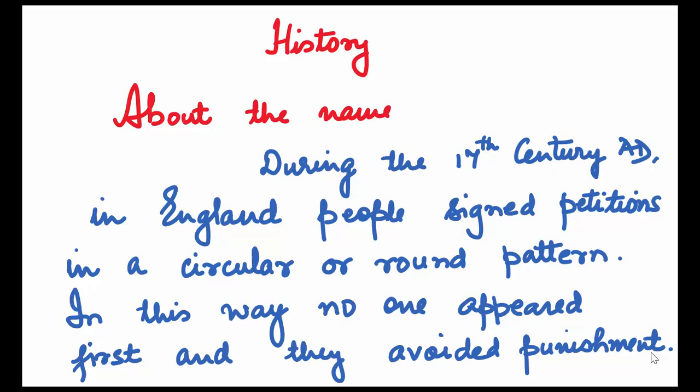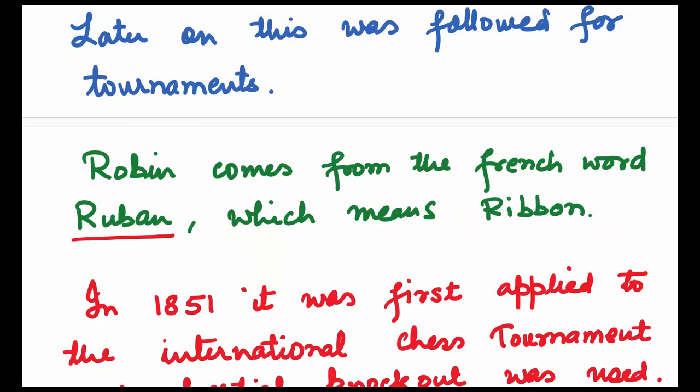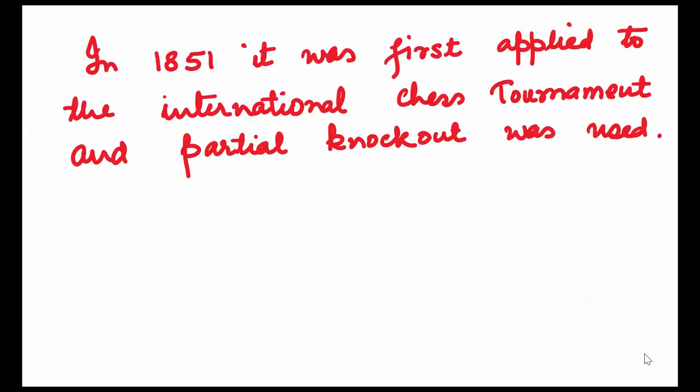Let's look at the history first, and how the scheduling got the name round robin tournament. During the 17th century AD in England, people signed petitions in a circular or round pattern. In this way, no one appeared first and they avoided punishment. Later on, the same circular method was followed for tournaments. The name robin comes from the French word ruban, which means ribbon. In 1851, it was first applied to the International Chess Tournament and partial knockout was used.